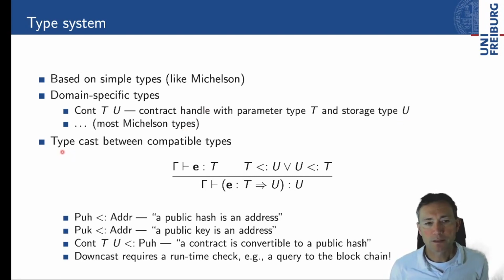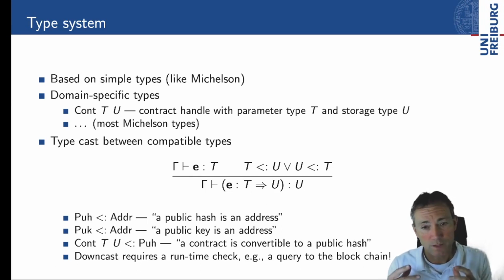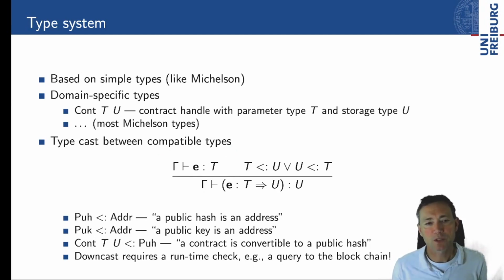Another workhorse here is typecast. We have a notion of compatible types. We could be using subtyping, but we want to embed into OCaml, which doesn't have subtyping. So we stay faithful to that embedding and just define a notion of types which is called compatible. Then we have a cast operation, which allows us to transform values from one compatible type to another, possibly.